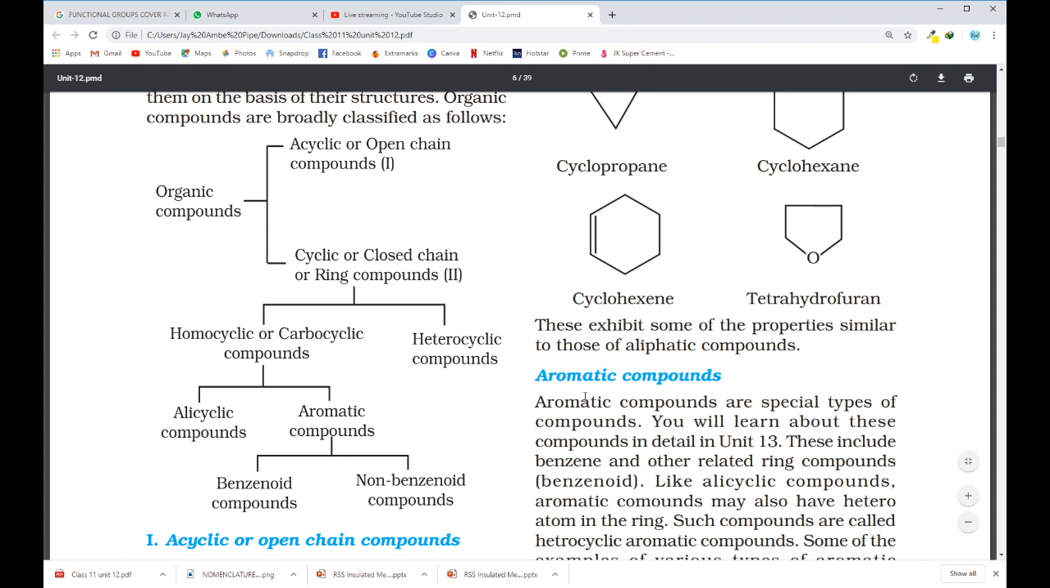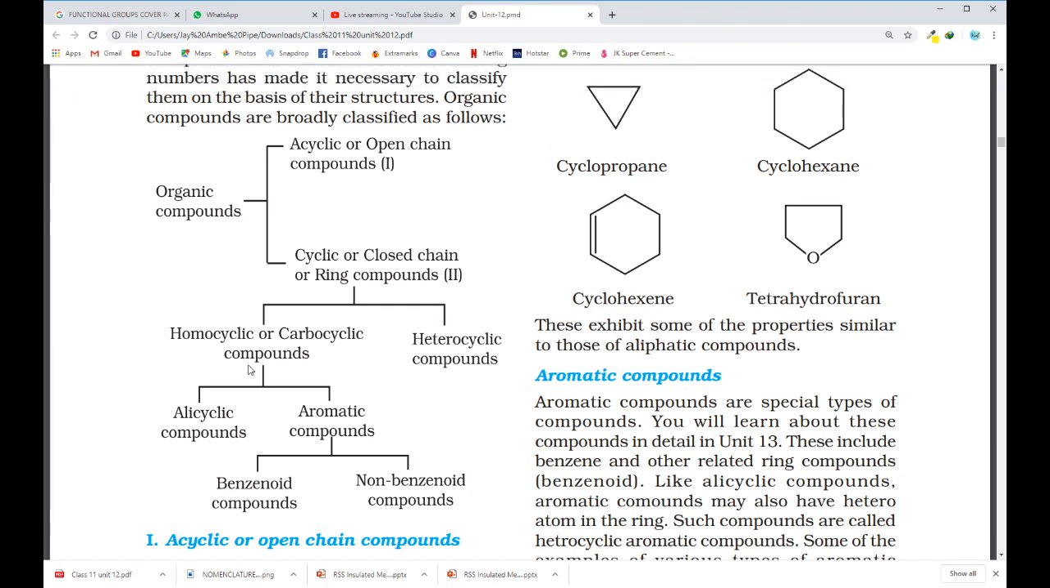Okay. So, cyclic or closed chain or ring compounds. In that I have two different types: homocyclic or carbocyclic compounds. Okay, Dia, you want me to repeat?